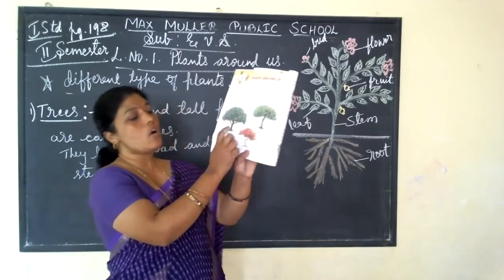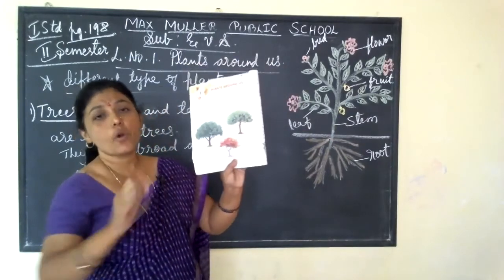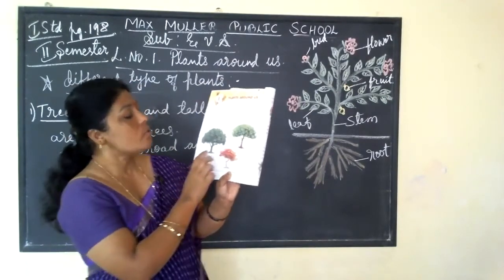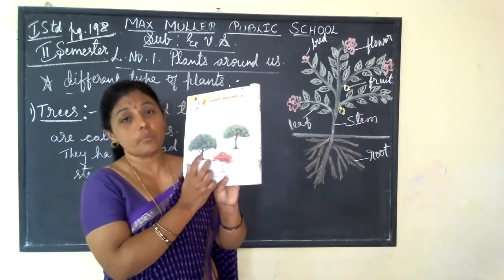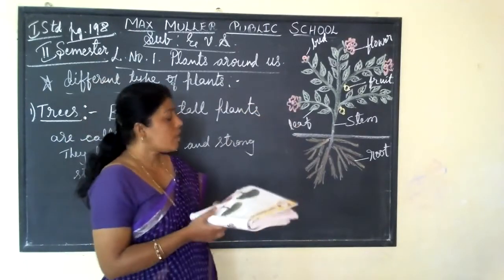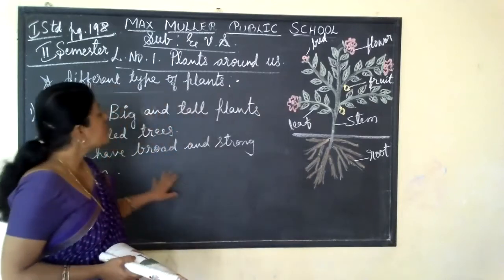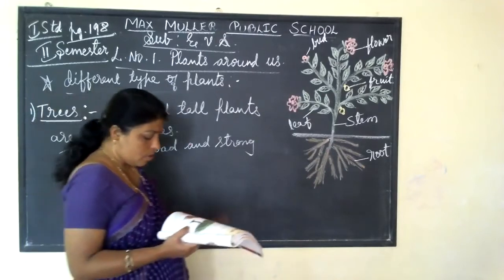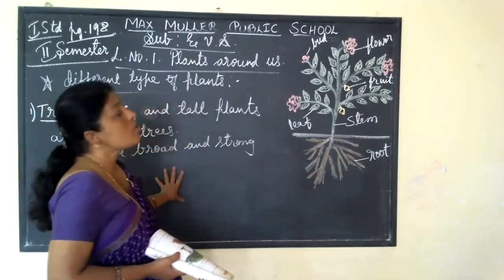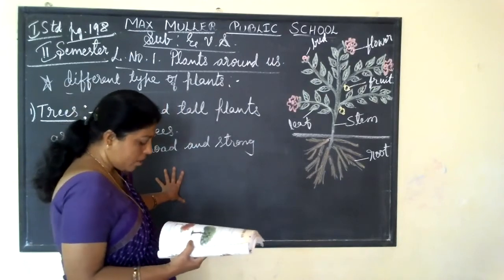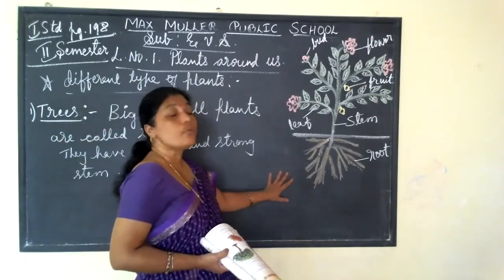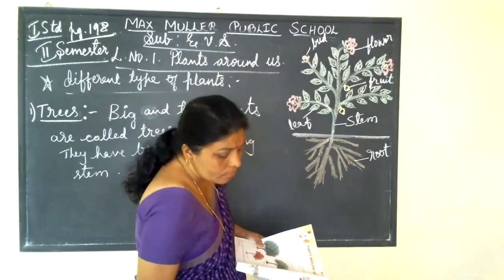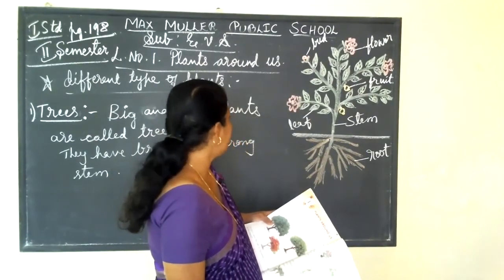This is called the stem. This is very broad. Broad means ದೊಡ್ಡದು ದಪ್ಪಗಿರುತ್ತೆ, and it is very strong ಅಂದ್ರೆ ಗಟ್ಟಿ ಇರುತ್ತೆ. So these stems are broad and strong. Okay, and it gives shade for us. All the trees give shade for us. They make our surroundings cool also, and they make the place beautiful, isn't it? Yes. Then we will see the second one, that is shrubs.